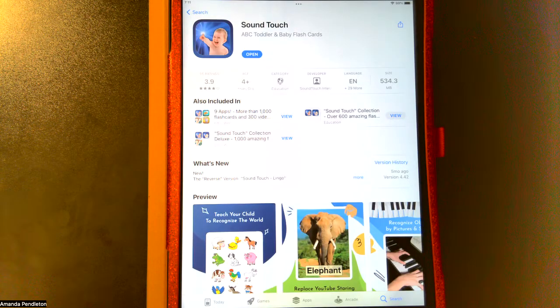This app is called SoundTouch. SoundTouch provides drawing and pictures across 6 different categories. Each category has 12 drawings that open when you tap on them, and each tap shows a new picture. The app has 4 variations of actual photos paired with the sound each object or animal makes. This is what you'll see in the App Store when you open it up.